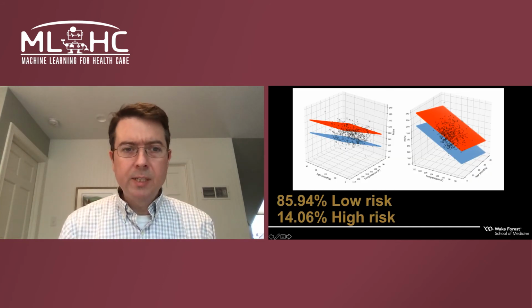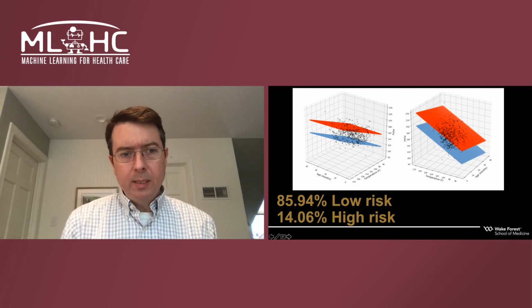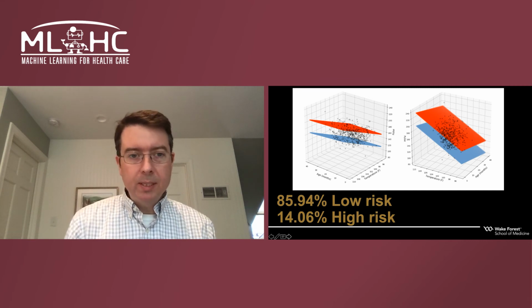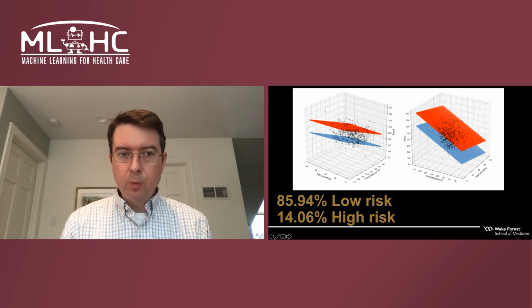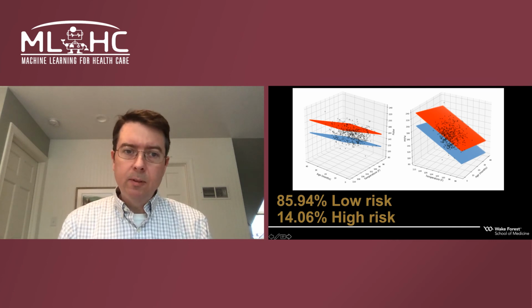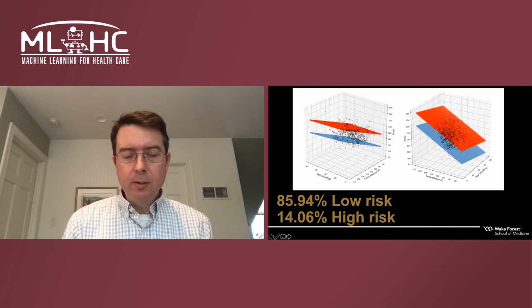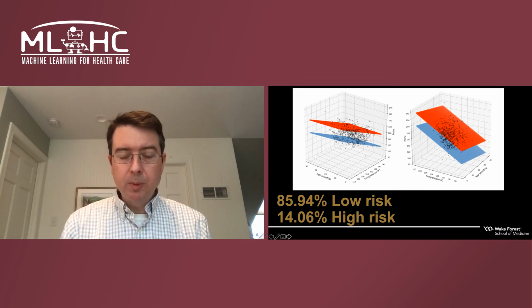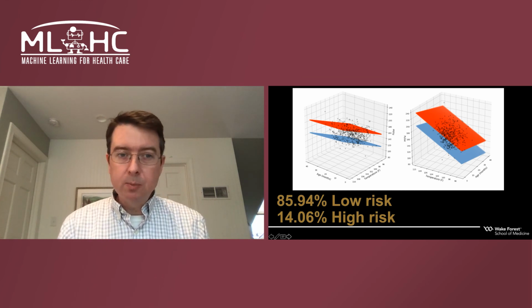This is a visualization of the data. We have a scatter plot with 2 planes. Between the planes is the low-risk group. Those are within 1 standard deviation of the algorithm's expected value. The above the red plane is going to be the high-risk group, and that's greater than 20 heartbeats per minute